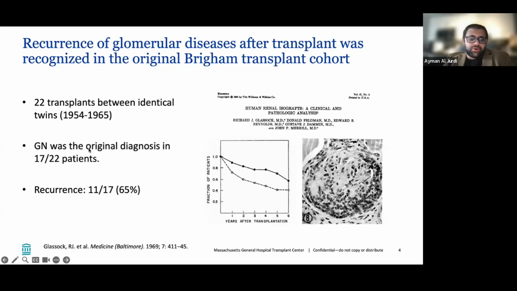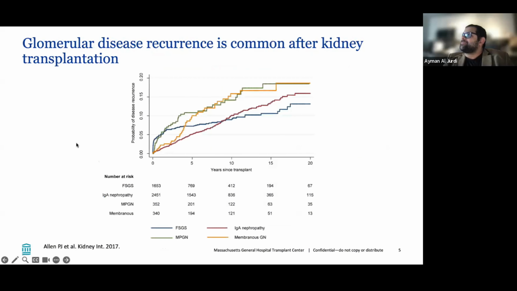So this is a problem that's been recognized for 50, 60 years now, and it was really cool to find Dr. Glassock's paper from so long ago. So why is this important? It's important for a few reasons. The first reason is that glomerular disease recurrence is actually pretty common after kidney transplantation. If you look at some of the older data, there are a lot of registry studies earlier on, and then more recently better designed retrospective cohort studies. But basically, glomerular disease recurrence is pretty common after kidney transplantation.